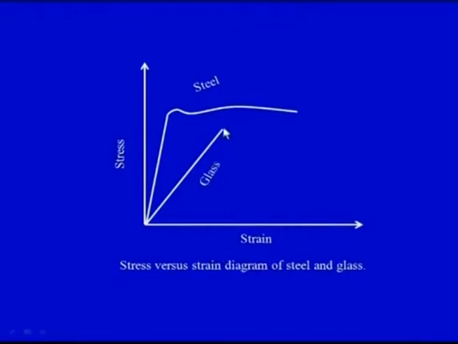But in case of glass we can see that the failure is taking place abruptly. There is no plastic deformation that takes place, which already has been indicated that glass is brittle in nature. So this particular slide, that is the stress strain behavior, clearly indicates that the behavior of glass is different from the conventional metals that are used for various engineering application. This will dictate the use of glass in particular application and would also dictate the processing techniques that we are going to use for the manufacture or processing of glass.